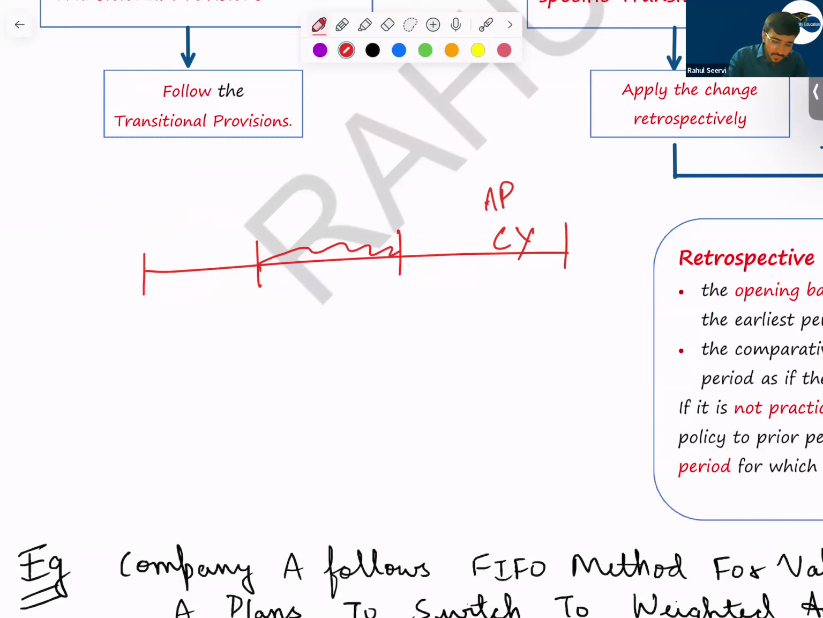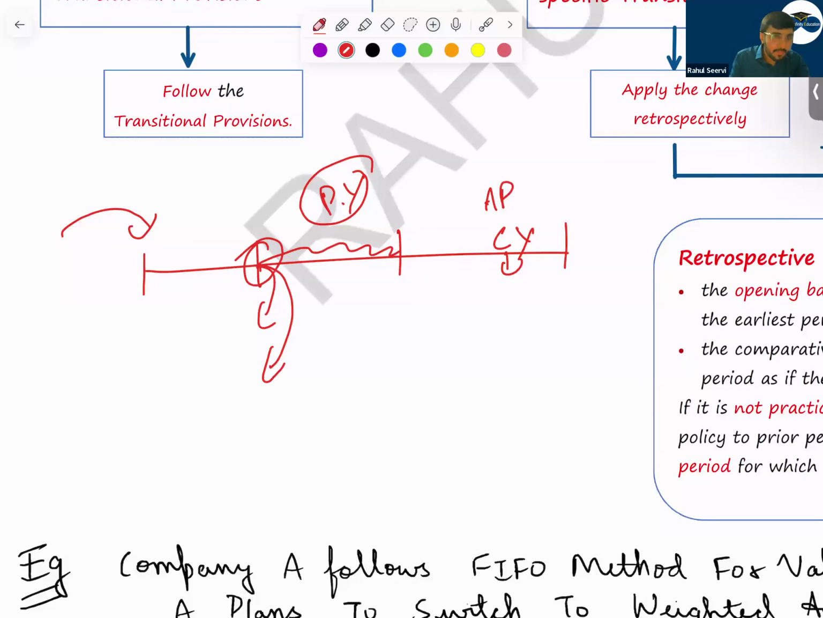So what we do, we calculate the difference here. Then we adjust to the earliest period presented. Normally, this is the current year. Now, previous year balance sheet also will be given. Can I say why? For comparison purpose. Yes or no? So, which is the period presented when the annual report is given for comparison purpose? We say previous year.